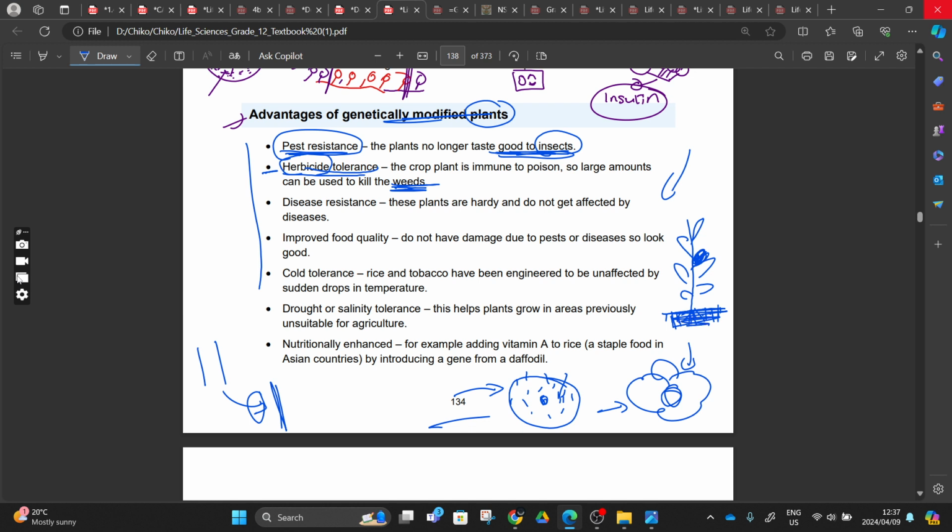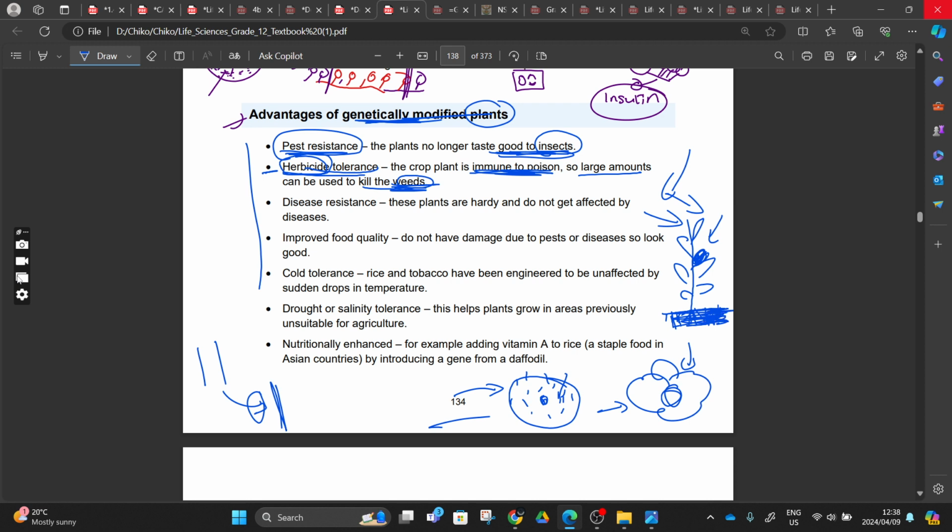these small plants that are disturbing the flow of nutrition to the maize, right? Because this maize is genetically modified, this herbicide is not going to affect it, not going to kill it. Here they say the crop plant is immune to poison, so a large amount can be used to kill weeds. Because these plants are immune, we can use more herbicide to kill different types of small plants that are growing down there.